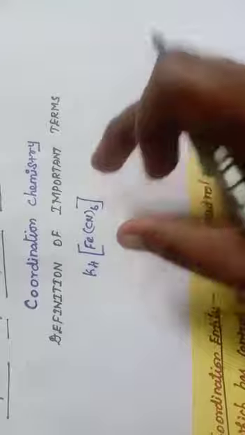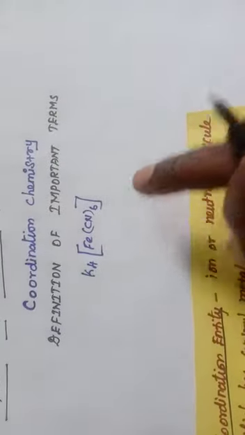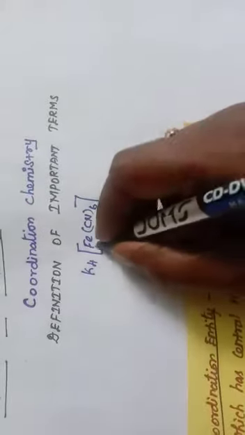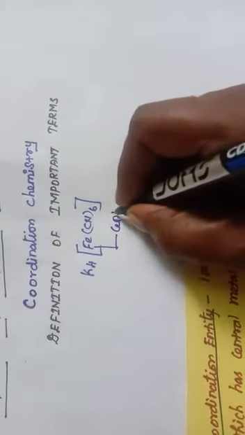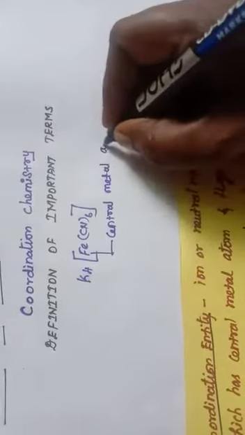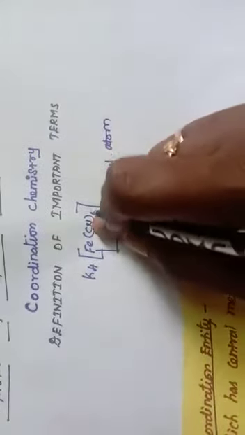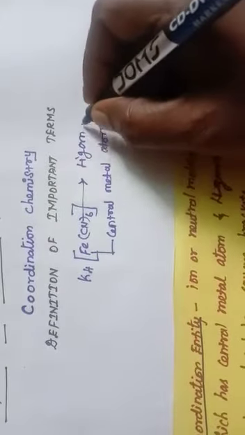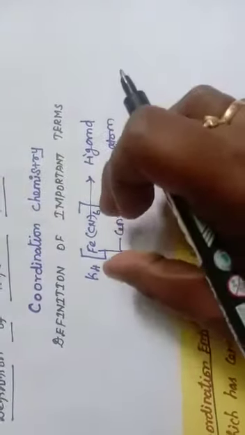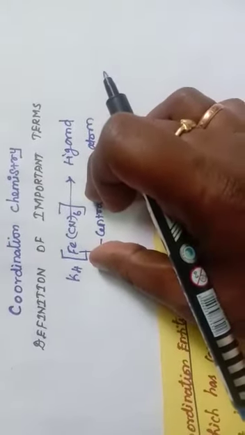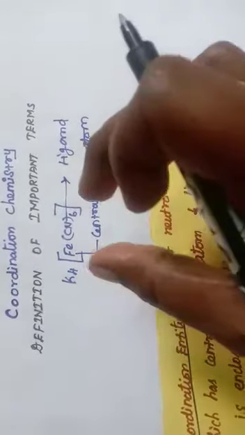Coordination entity means it is an ion or neutral molecule which has a central metal atom. So this is the central metal atom and ligand. This is the ligand. And it is enclosed in square bracket. So this is the coordination entity.